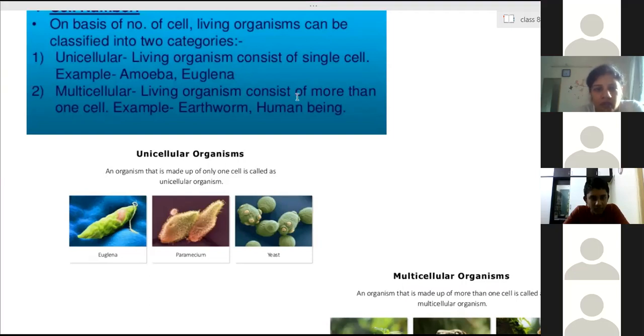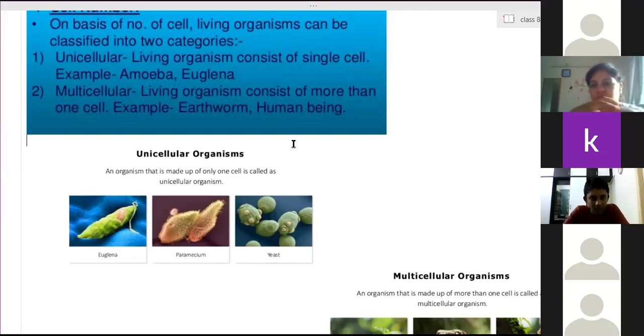Fine. So unicellular or multicellular: unicellular means the full organism performs all the living processes, like respiration, transportation, digestion, everything, inside one single cell. That means it has a single existence.